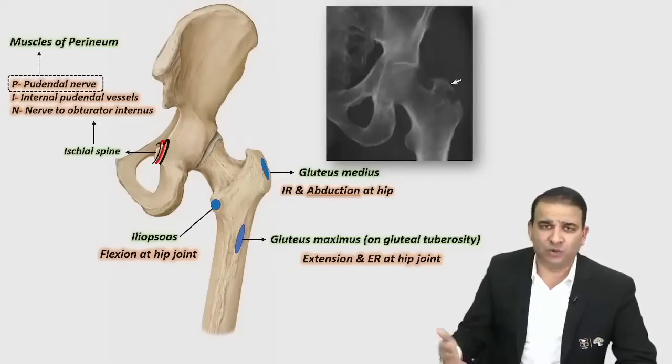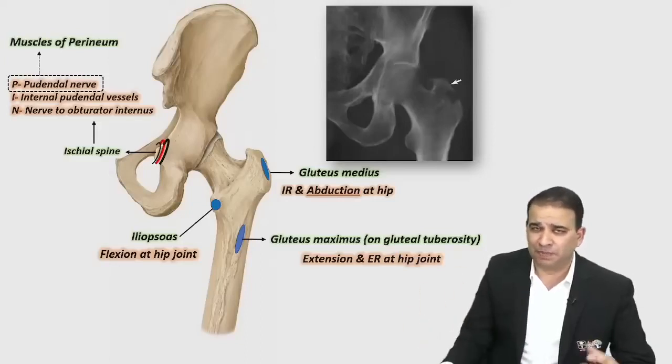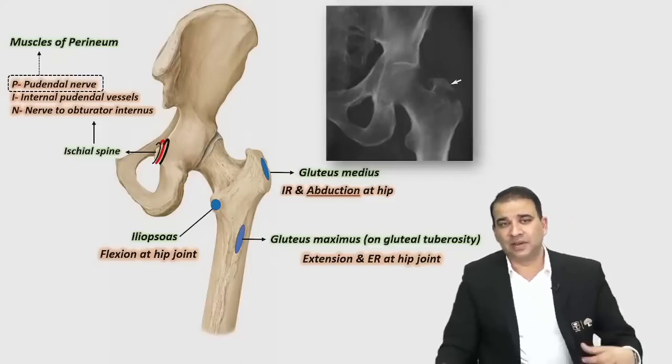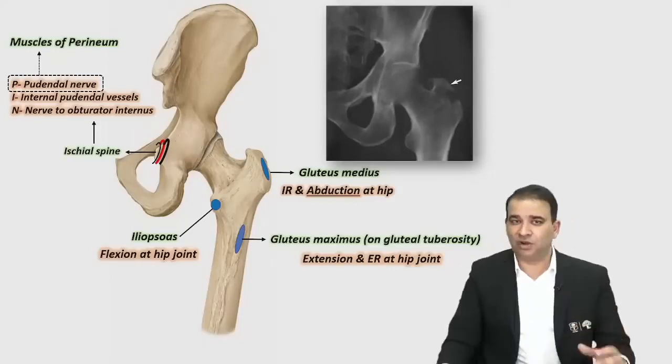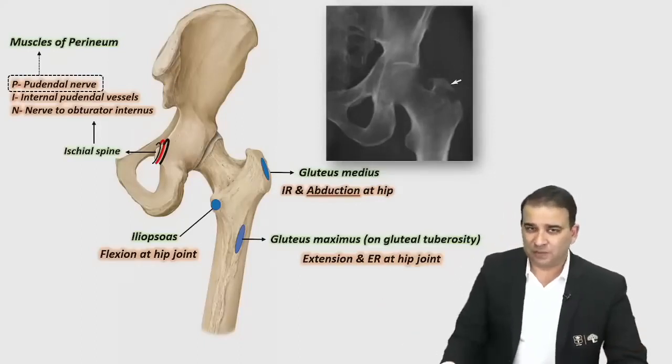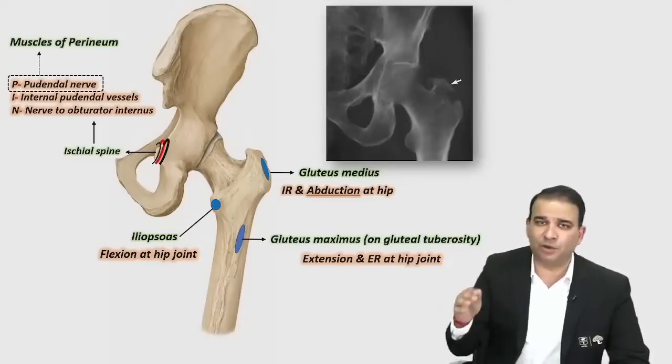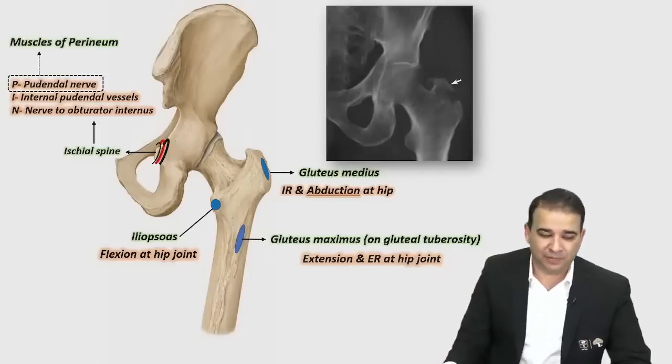All the ischiocavernosus, the bulbospongiosus, the transverse perineal muscle, the external sphincter. All those muscles will get affected if the injury to the pudendal nerve is there at the level of the ischial spine. So those are the three important structures running on the ischial spine. In fact, the pudendal nerve block is done against the ischial spine only.